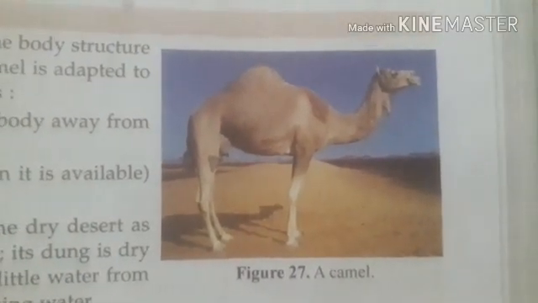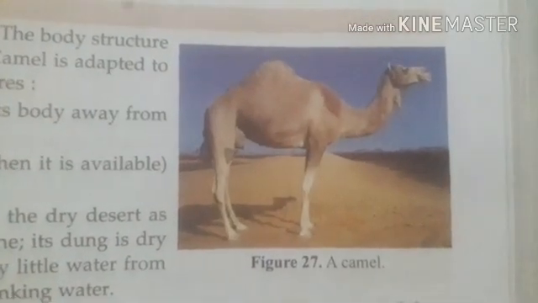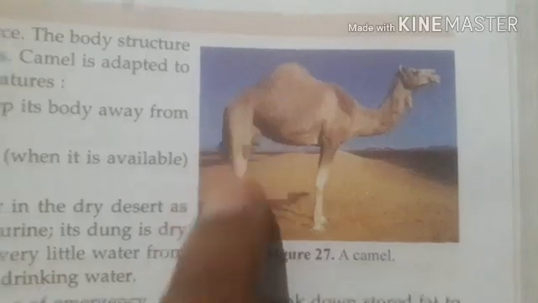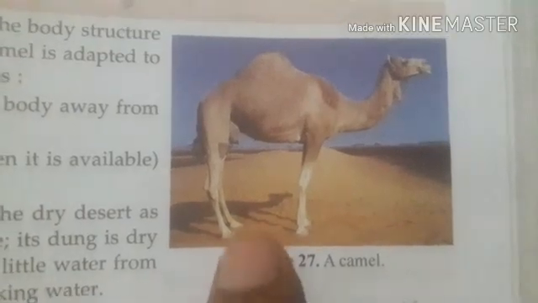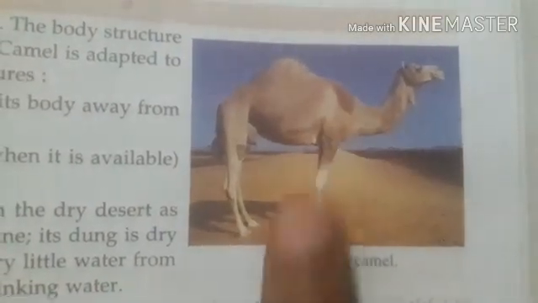Okay, so here for example adaptation in the camel, we know that camel is called the ship of desert. Here camel has long legs so that its body can be kept out of reach of the sand, so no temperature can be sensed here. And it has a hump which stores the fat, and fat becomes water here. Okay, and it doesn't have any sweat glands, so it never sweats. It is able to store more water in its body. It urinates or defecates very little water, very little urination takes place in the camel. So these are the adaptations that can be seen in the camel.